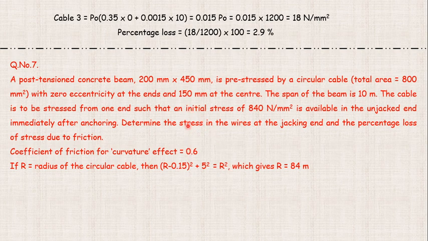So this R radius, that is eccentricity, is 150 mm. This is 0.15, 150 mm. Radius minus 0.15 is the vertical distance, and the width, in this way, is 10 meters. If I am able to show you this part, let us consider here the radius point. The cable is like this way, and we have the radius at the end equal to the R value, and this is also R value.